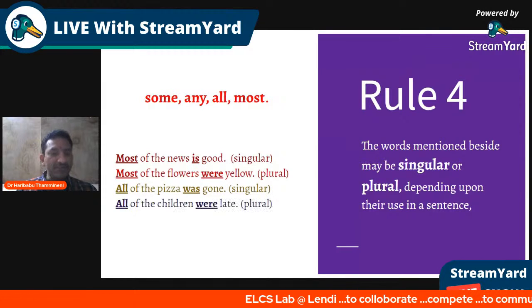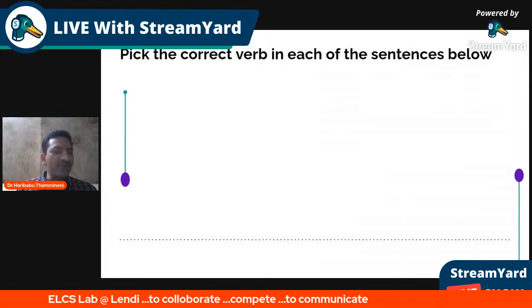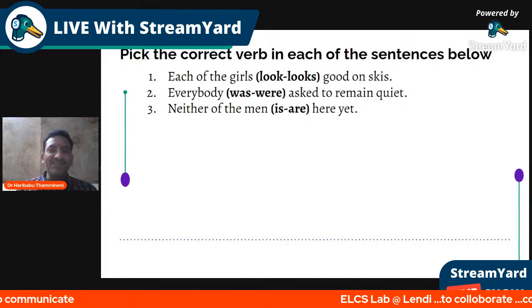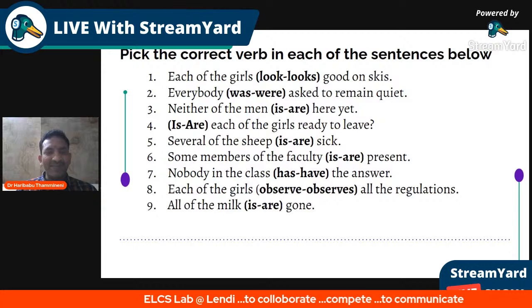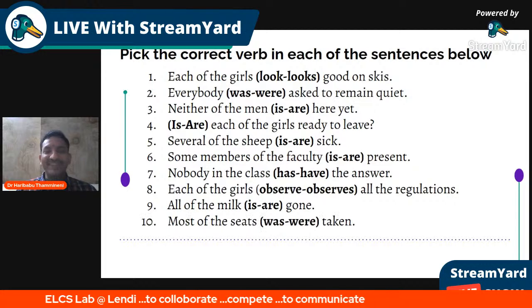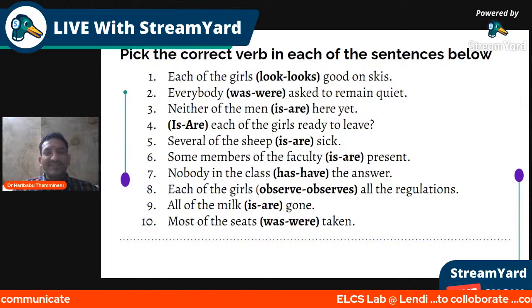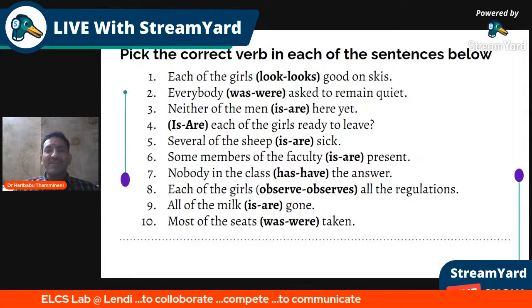Now let's quickly go looking into examples, and then your time has come to answer quickly. Each of the girls, in these questions, you have each of the girls. Girls is plural, whereas if you take up each, it is the subject, so each will talk about singular.